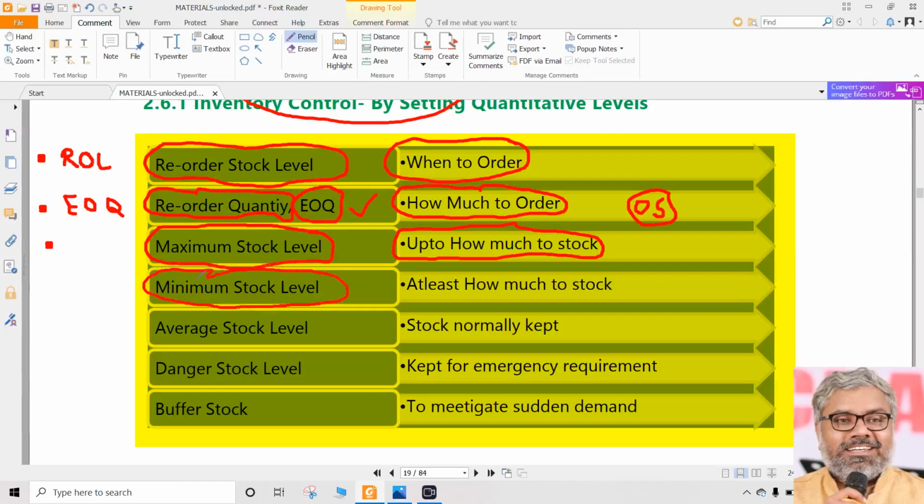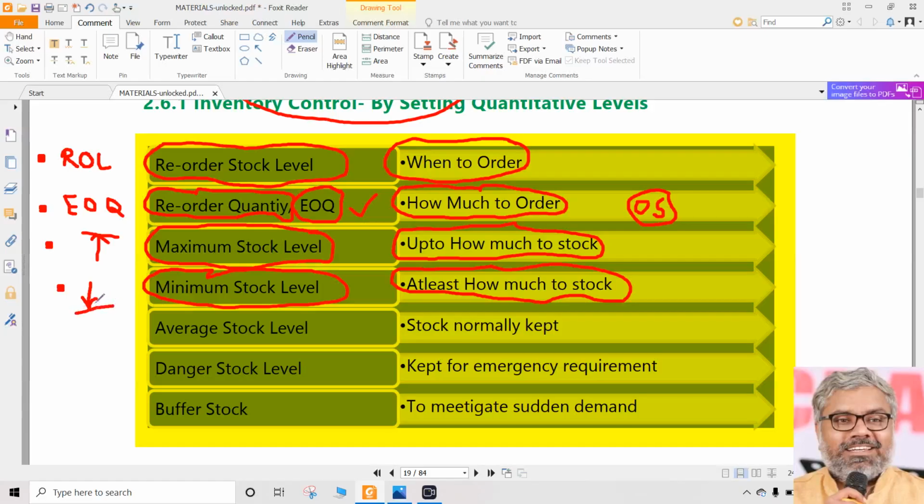Then we have minimum stock. Minimum stock means, name itself indicates, at least how much to stock. So maximum stock tells us up to how much to stock, while minimum stock level indicates at least how much to stock. In other words, at any point of time in the year, the stock in our godown should not go below minimum. At the same time, it should not be above maximum stock level. So maximum stock level sets the upper limit, whereas minimum stock level sets the lower limit.